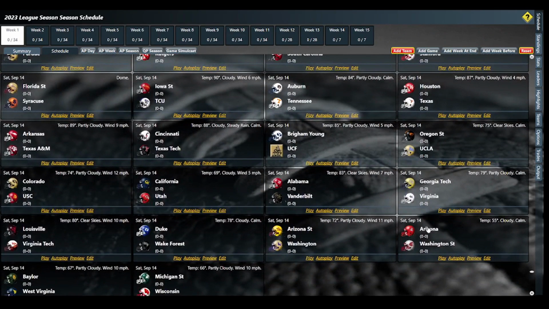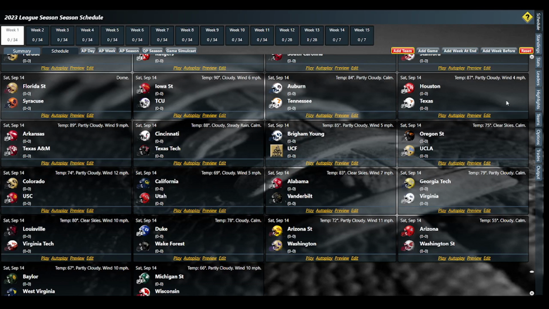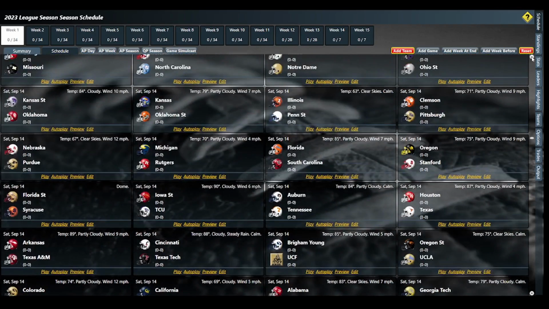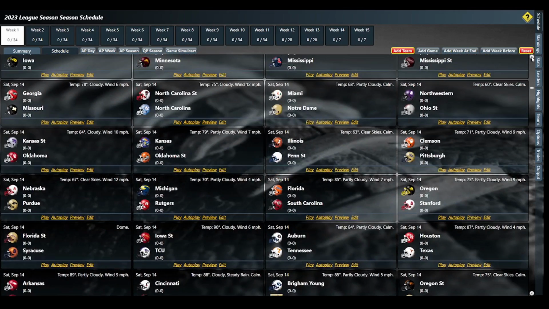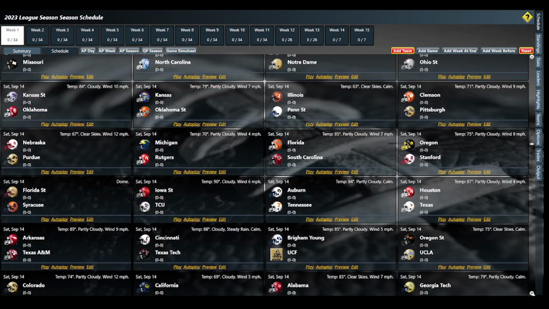So week one, oh, Colorado, USC. There's a pretty good week one matchup right here. 16-point favorites in that one. UCF, we've got to get a UCF helmet on there. That UCF logo's fine, but I've got to find a UCF helmet somewhere. Florida plays South Carolina. We're pro Gamecock here. Clemson, Pittsburgh, Miami, Notre Dame, there's a good opening week game. Georgia, Missouri, that's a pretty good game. Missouri's pretty good. Other games that stick out in week one here: Houston versus Texas, that's a good one.